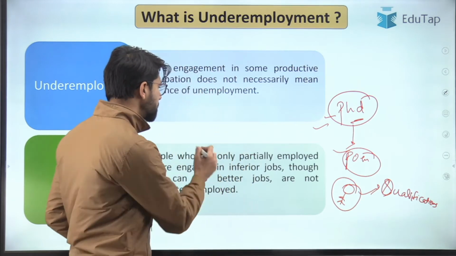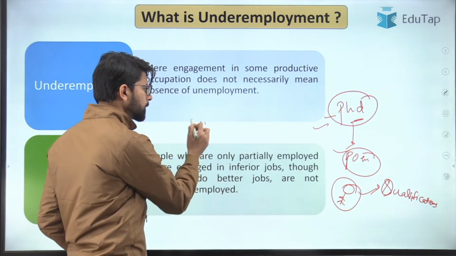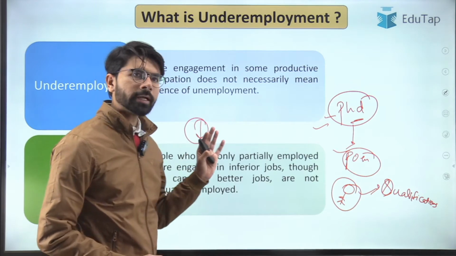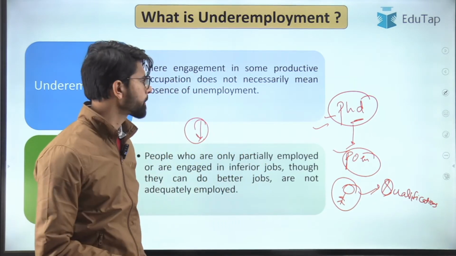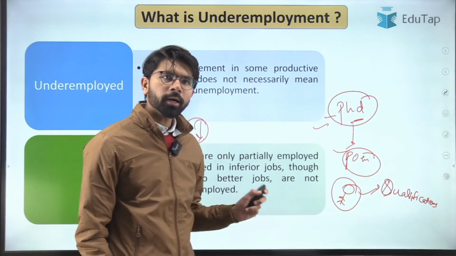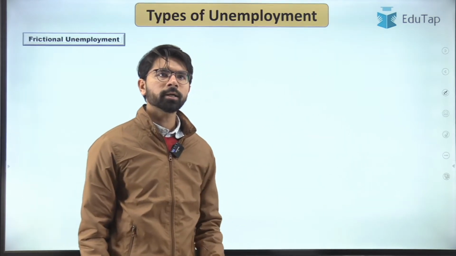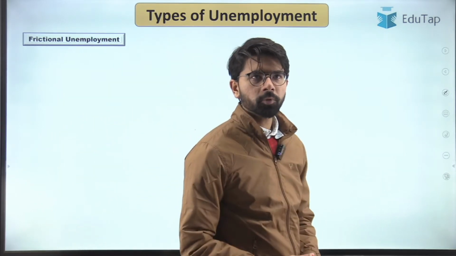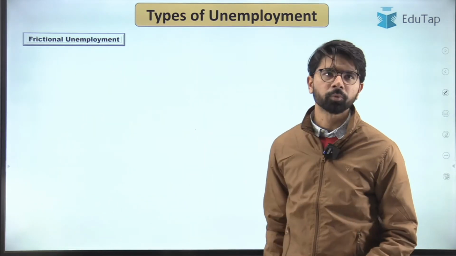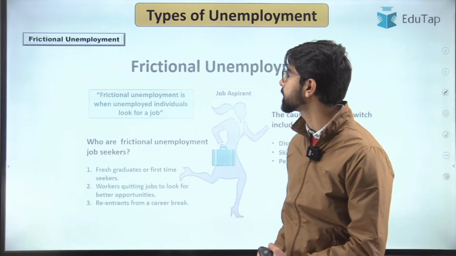So it is not just that we have to bring down the unemployment. Apart from that, we also need to address the underemployment. This is a more qualitative picture of the unemployment. So now, having understood the underemployment, let's move ahead and understand the different types of unemployment. So basically there are three types of unemployment. The first one is the frictional unemployment. So we'll try to understand what is frictional unemployment.